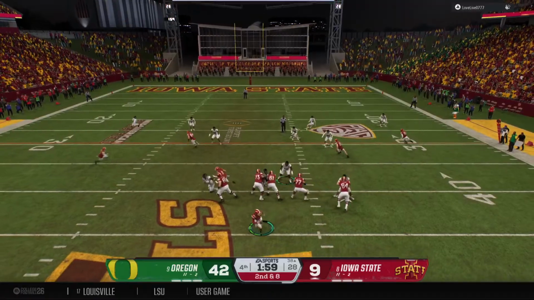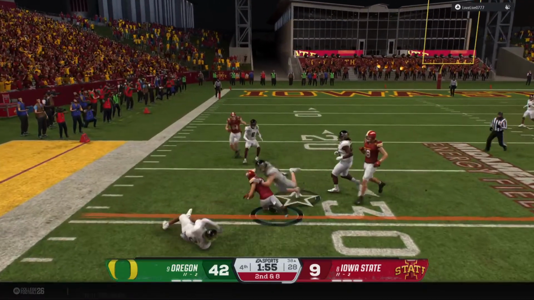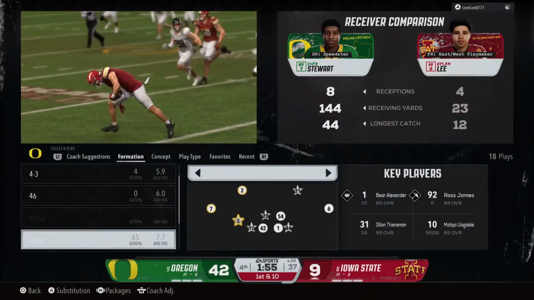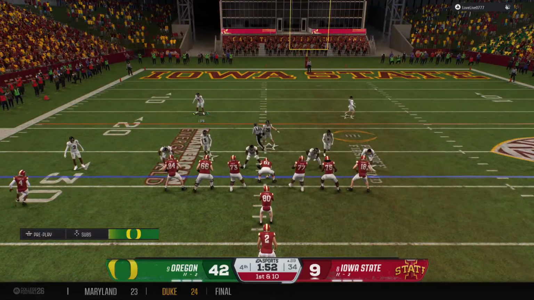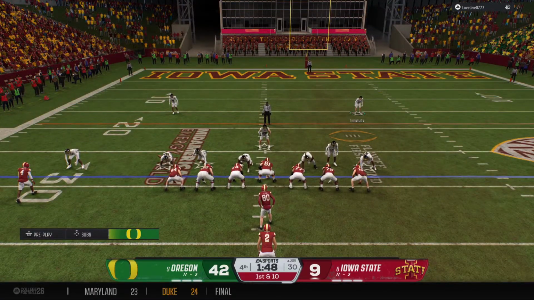Back to pass. It's Perkins with the catch, it's Lee. They bring him down, but not before he gains first down yardage. Defense kind of lost the running back here. Makes a nice catch and gets the first down in the process. And the Cyclones will have first and 10 here.